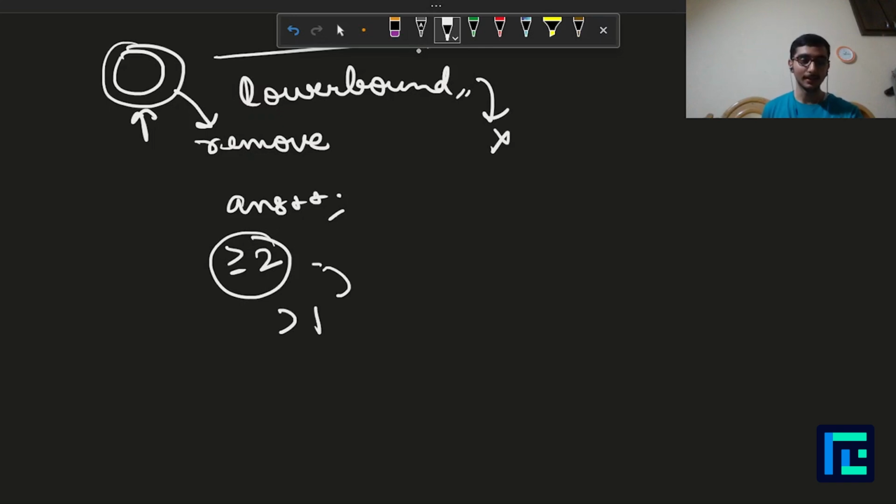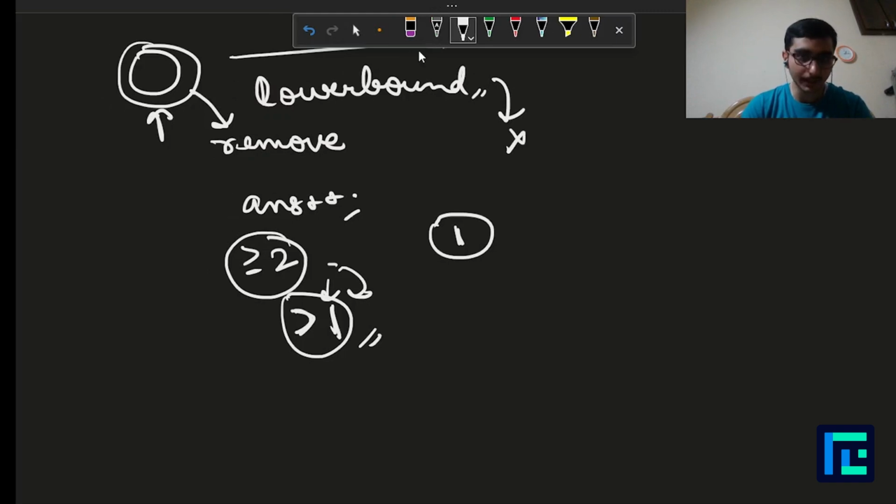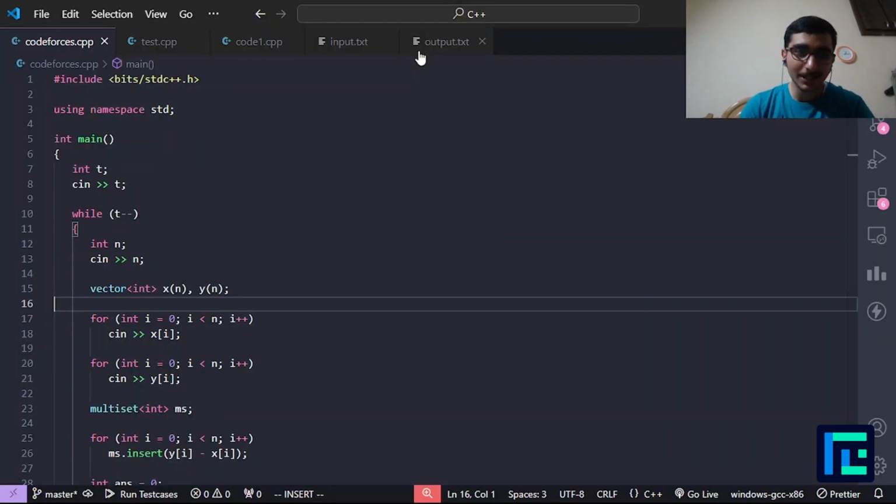Both are the same. Because if there is only one element in the multiset, that person cannot go alone. So there is no use of iterating over a single element, right? So when the number of elements is greater than 1, I can iterate and do the above algorithm to check if my answer exists for some value or not. As we have discussed the solution, we can move on to the implementation part. The implementation is pretty simple as well.